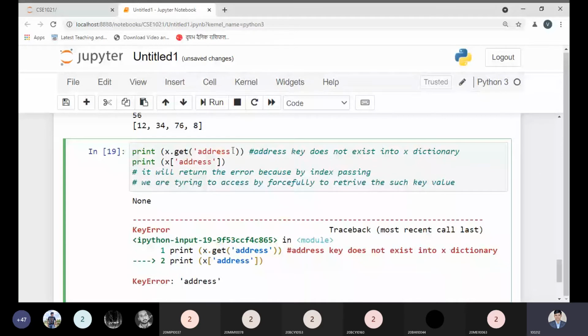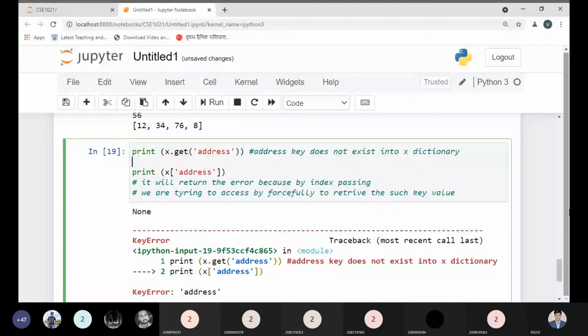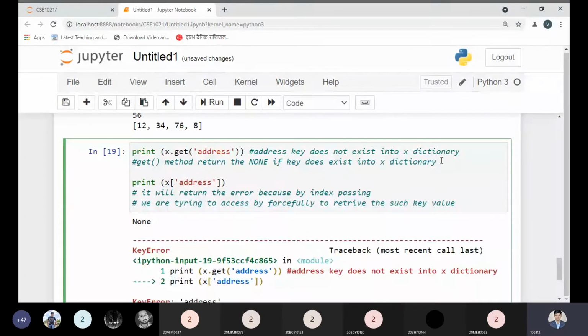So the get method returns none if the key does not exist in the X dictionary, but it will generate an error if you are using the index. Yes. Now this is the solution we finally have, with the get method and by using the index.